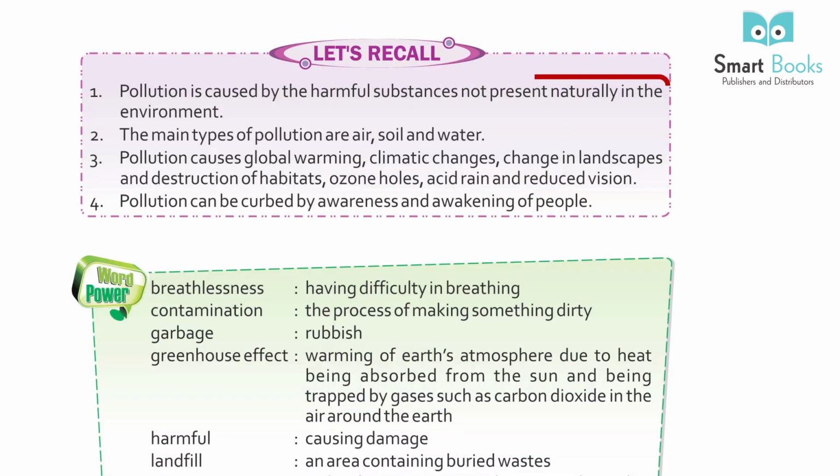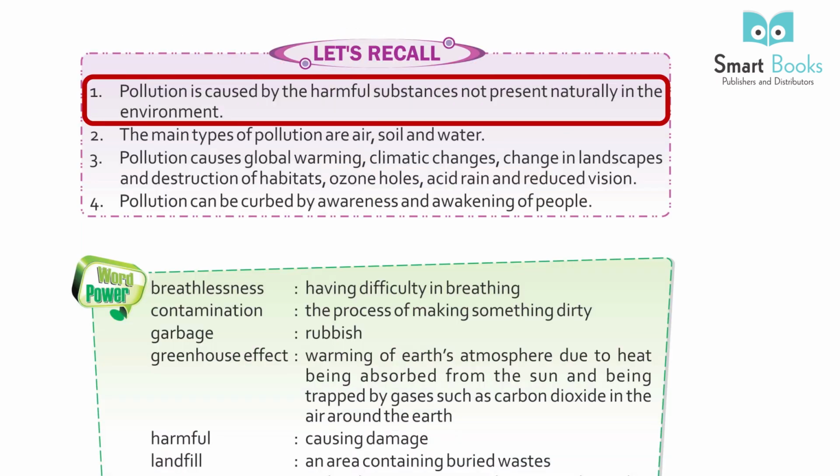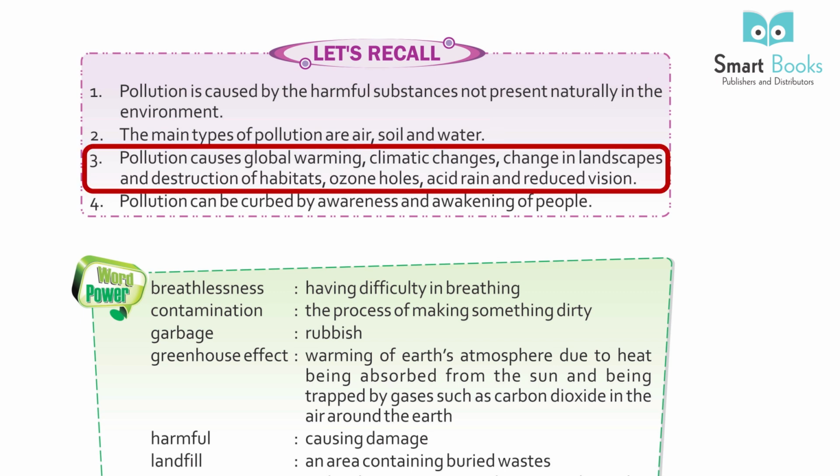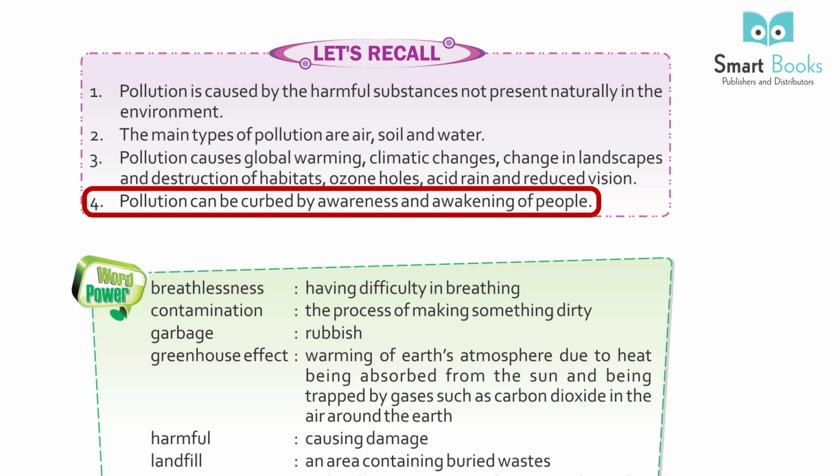Let's recall. 1. Pollution is caused by harmful substances not spread naturally in the environment. 2. The main types of pollution are air, soil and water. 3. Pollution causes global warming, climatic changes, change in landscapes, destruction of habitats, ozone holes, acid rain, and reduced vision. 4. Pollution can be cured by awareness and awakening of people.